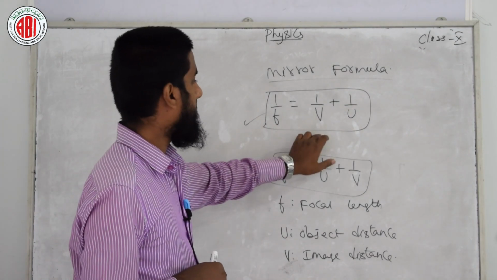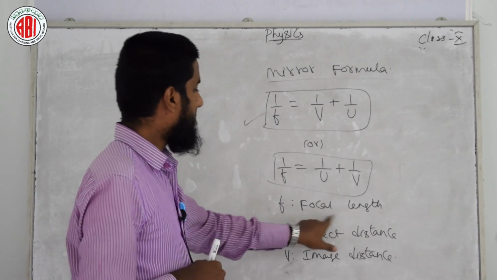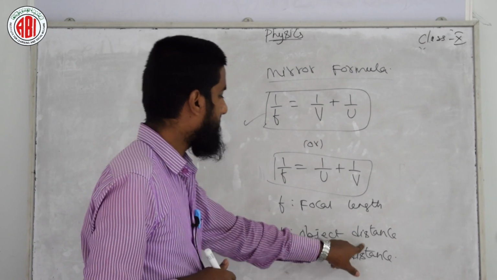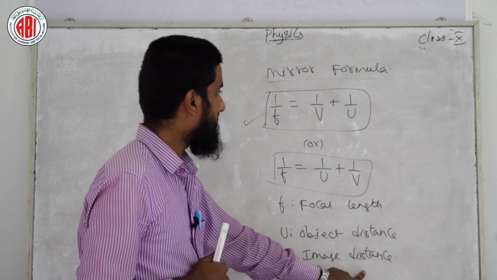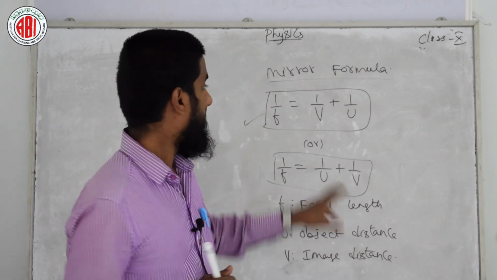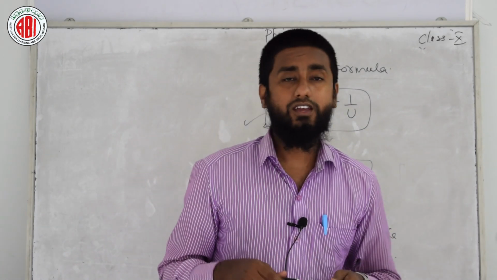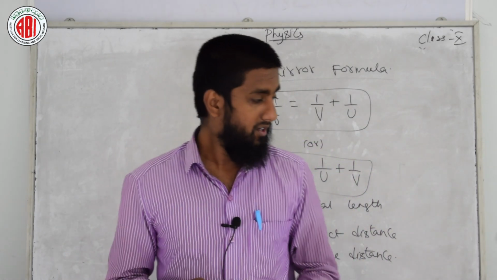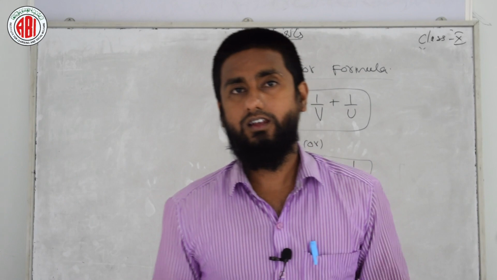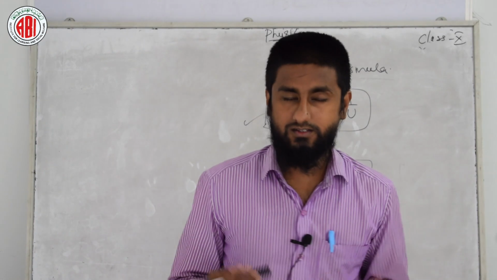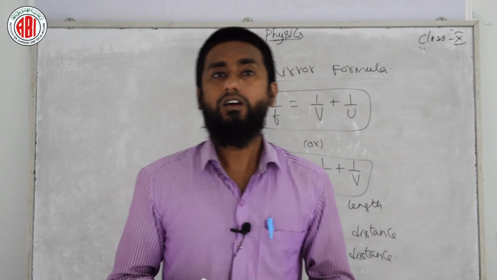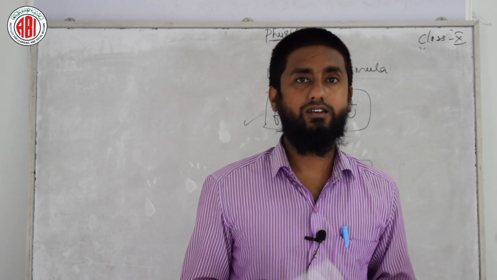So this is the mirror formula. Here f is nothing but focal length, u is object distance, v is image distance. So the simple mirror formula is 1 by f is equal to 1 by v plus 1 by u. Now we have the derivation of this mirror formula in the reader, page number 12 and 13. I am going to place this on your screen and I will explain it once, so you can understand.